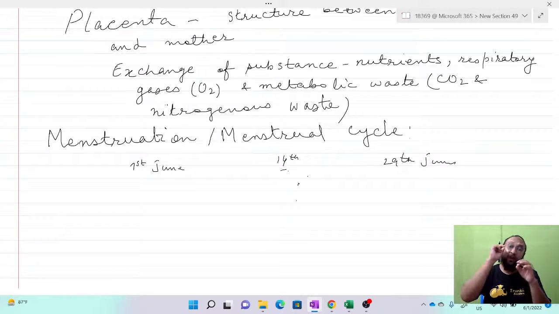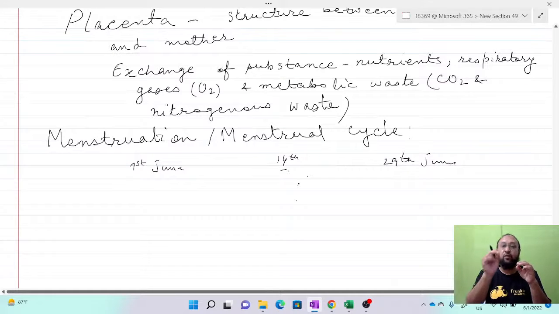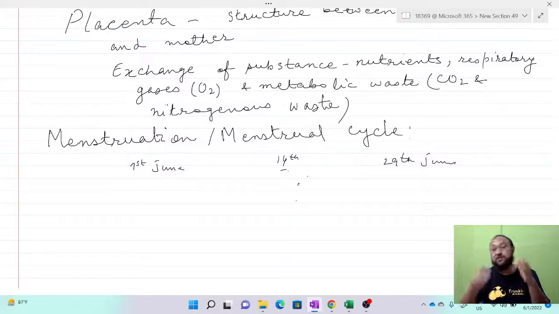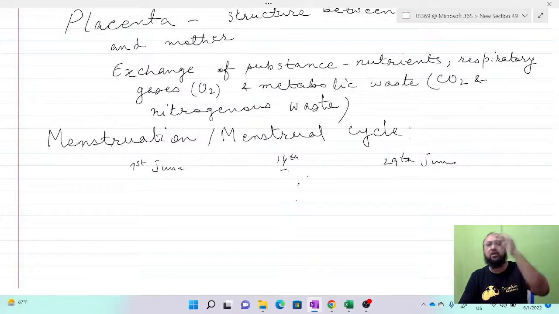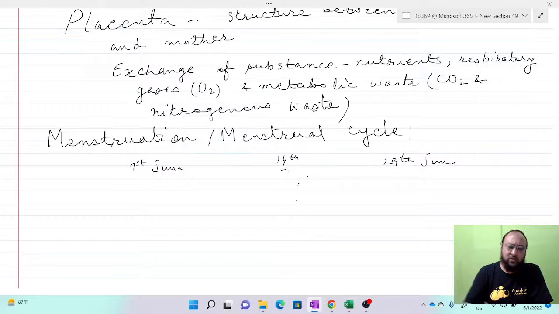When ovulation, the release of the ovum or egg cell, takes place, and then there is copulation and the release of semen, the sperm goes and fertilizes the egg. Then there is formation of the zygote, implantation, and development of the fetus. If it does not receive any sperm, then this will deteriorate and come out along with the menstrual flow. So that is menstruation.